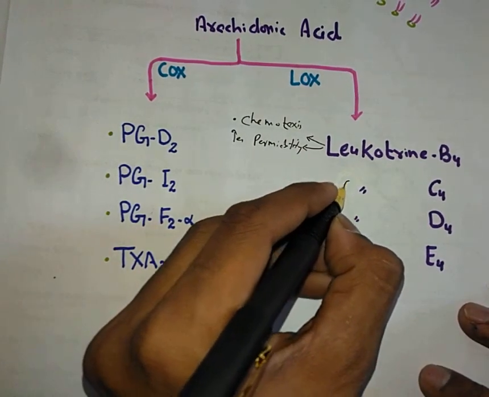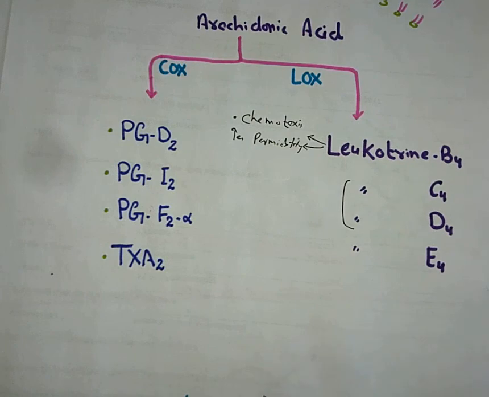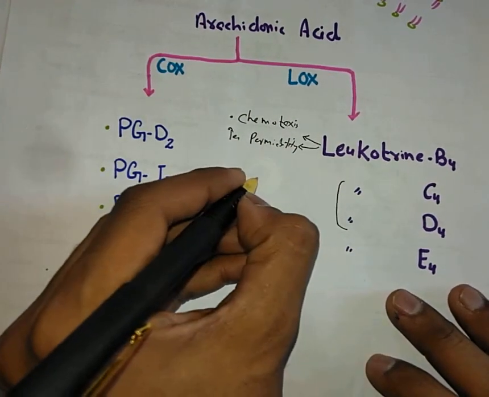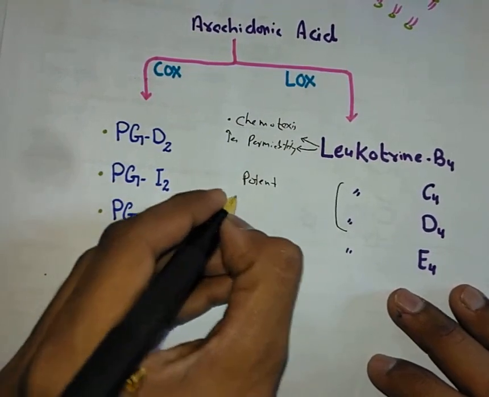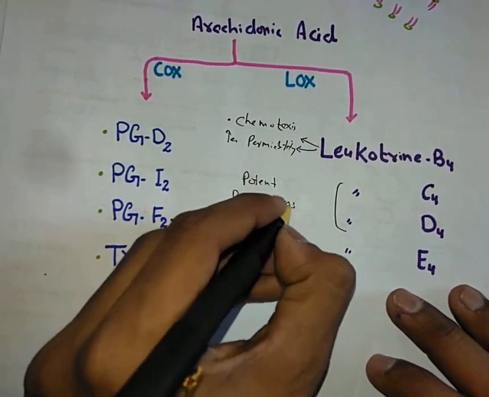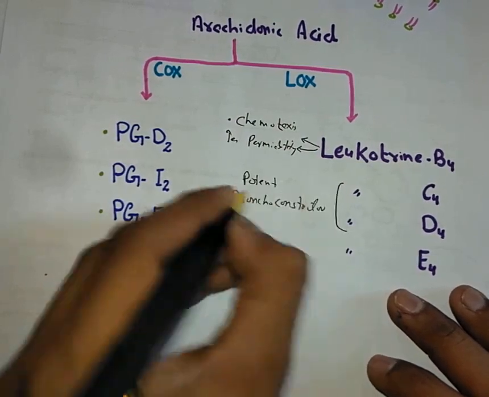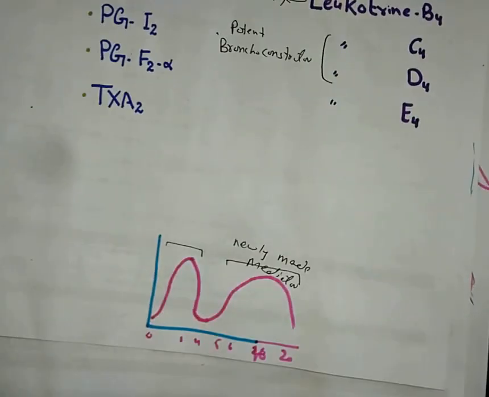Leukotriene C4 and D4 are very important. They are very potent bronchoconstrictors. It means they are going to cause bronchoconstriction, and difficulty in breathing will also happen in the second phase reaction.